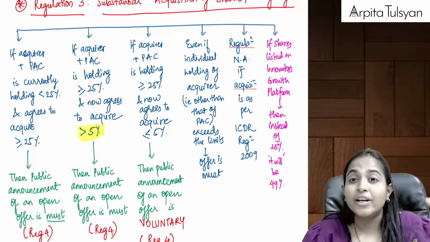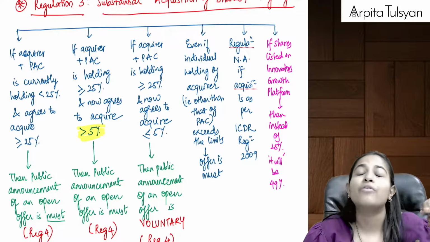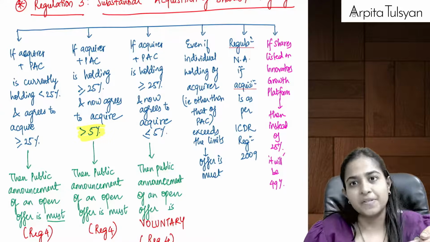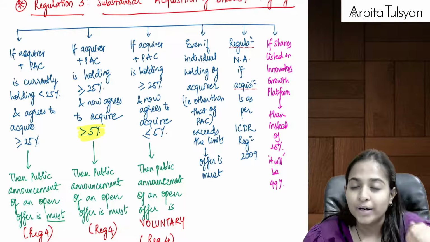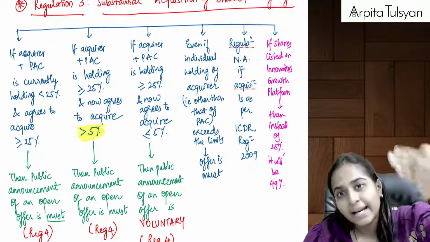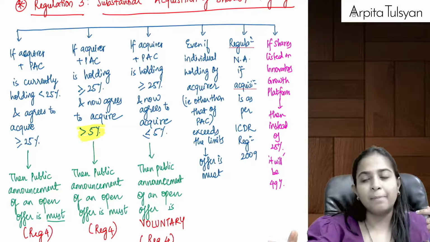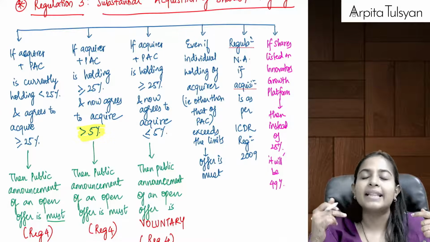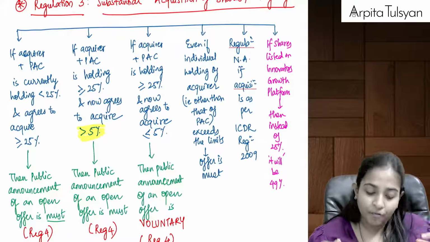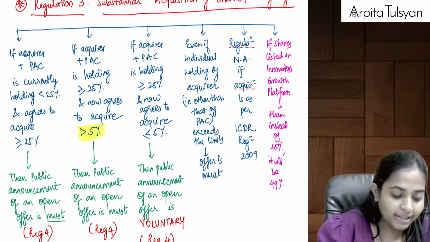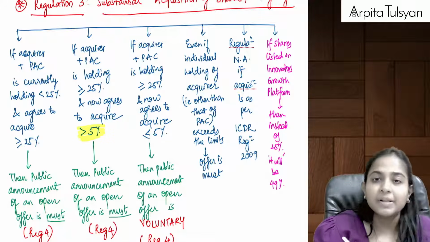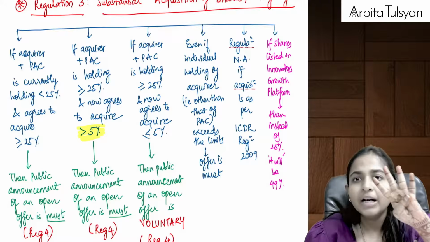Not more than or equal to, not equal to 5%. If they want to acquire more than 5%, and they are already holding more than or equal to 25%, then also they will have to inform the public. They will have to inform the shareholders, and they will have to give a public announcement of an open offer, and that is a must. That is compulsory. The compulsory word is given in regulation number 4.